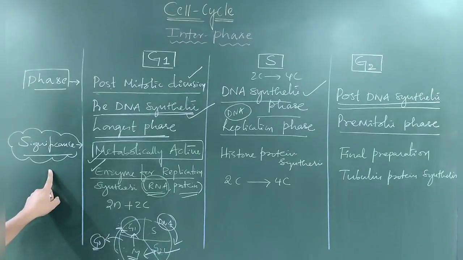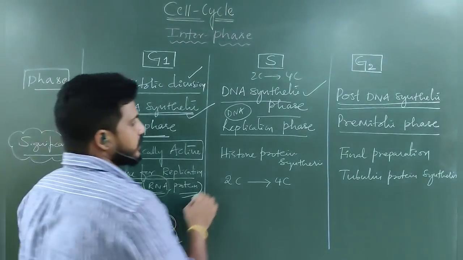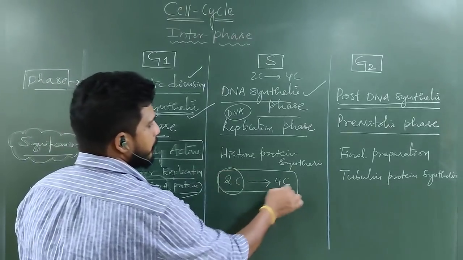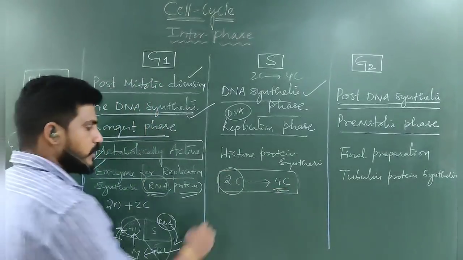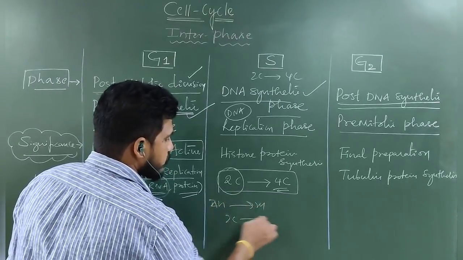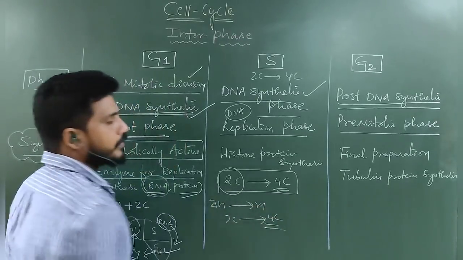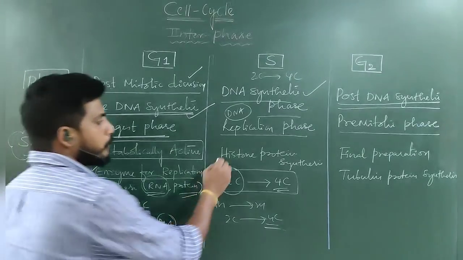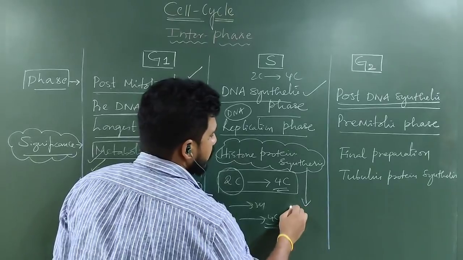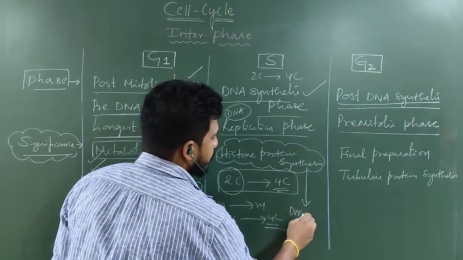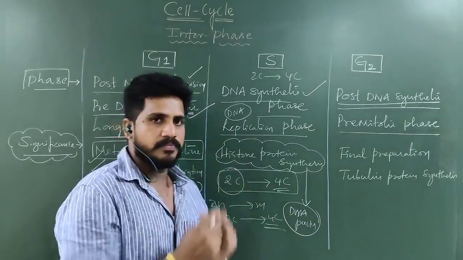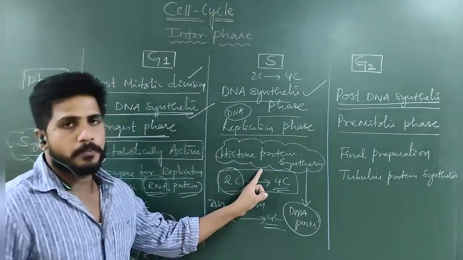That is the significance. What type of significance can you see in the S phase? Chromosome content will be doubled due to replication. 2n remains 2n only, but 2C becomes 4C. Here, histone proteins are very important for the packaging of DNA. Newly formed DNA should be packed, and for that, histone proteins are required.